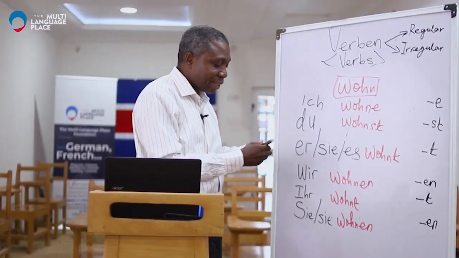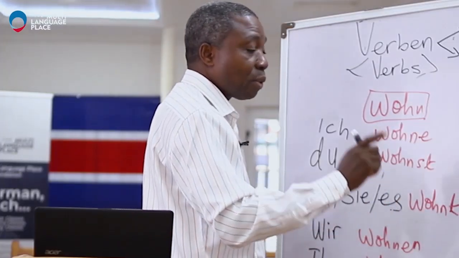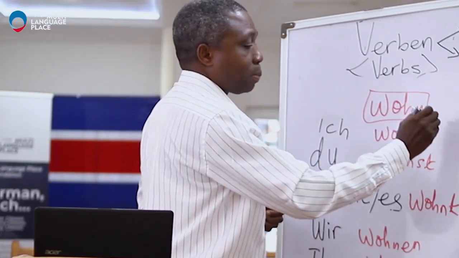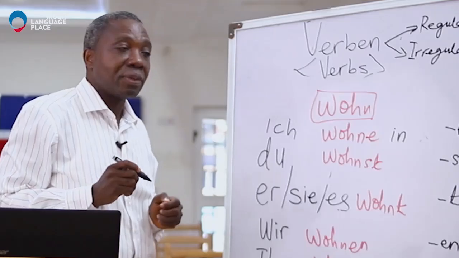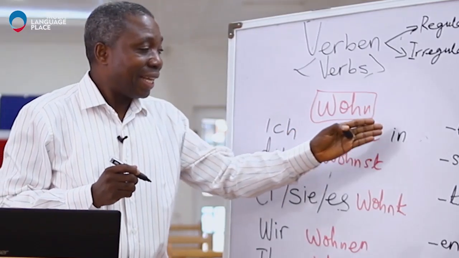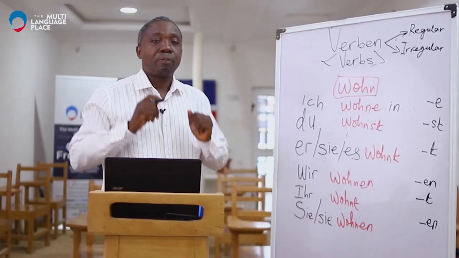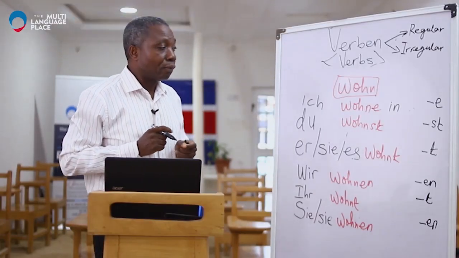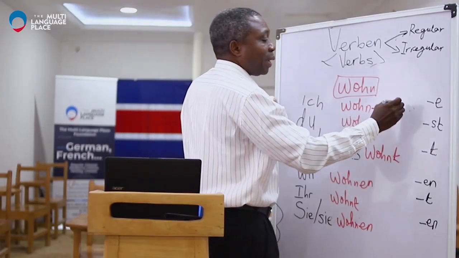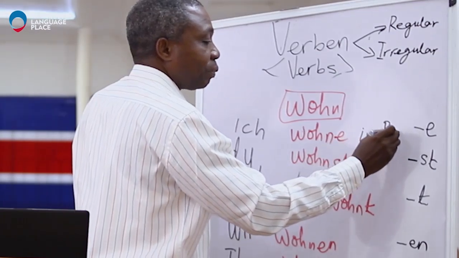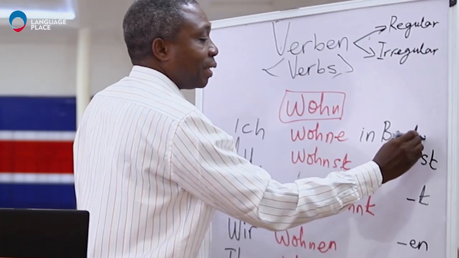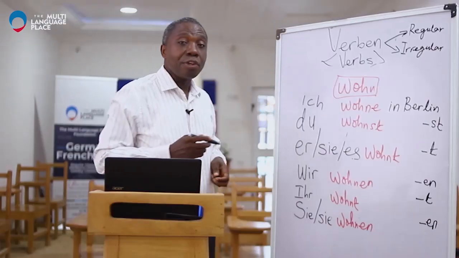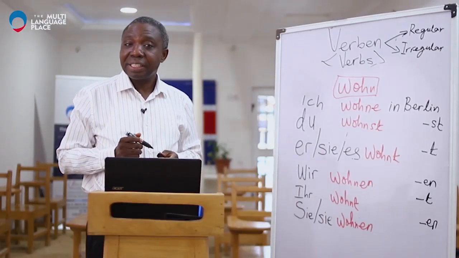You can also do the exercises over there. You write where you live, or you need this particular word in. You mention where you live. Ich wohne in, and you mention the town where you live. Ich wohne in Berlin. That's I live in Berlin.